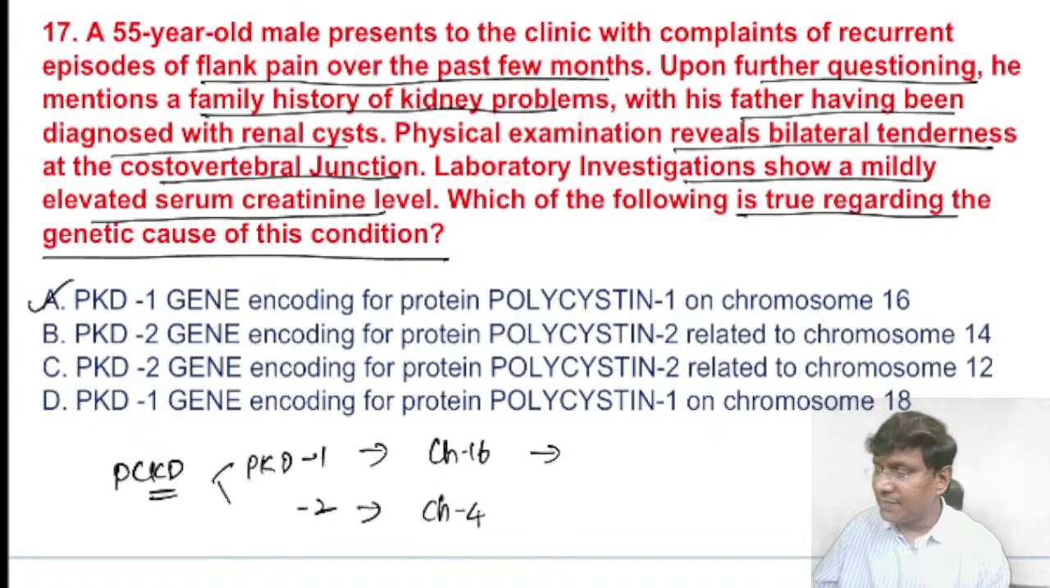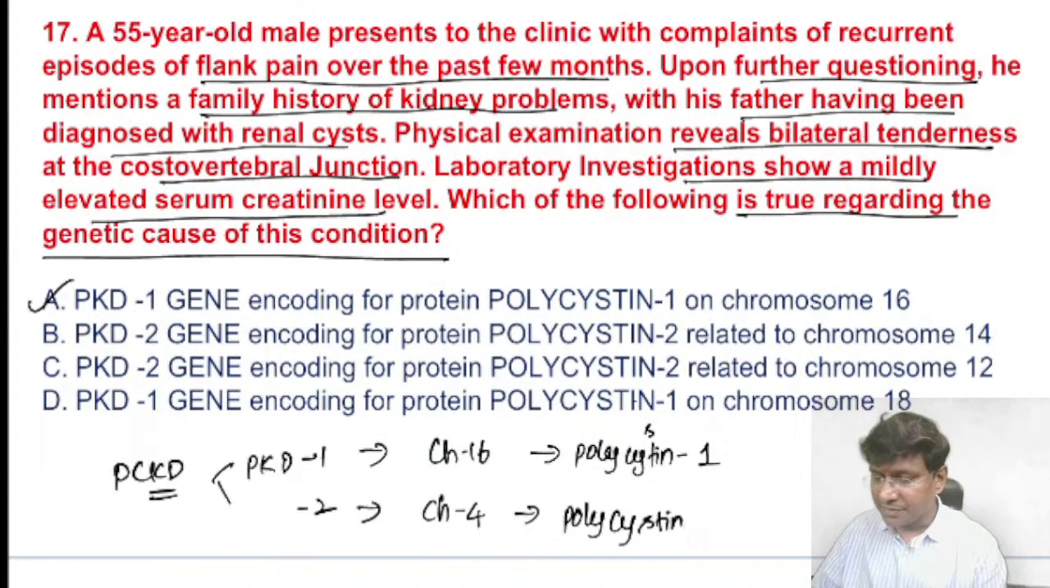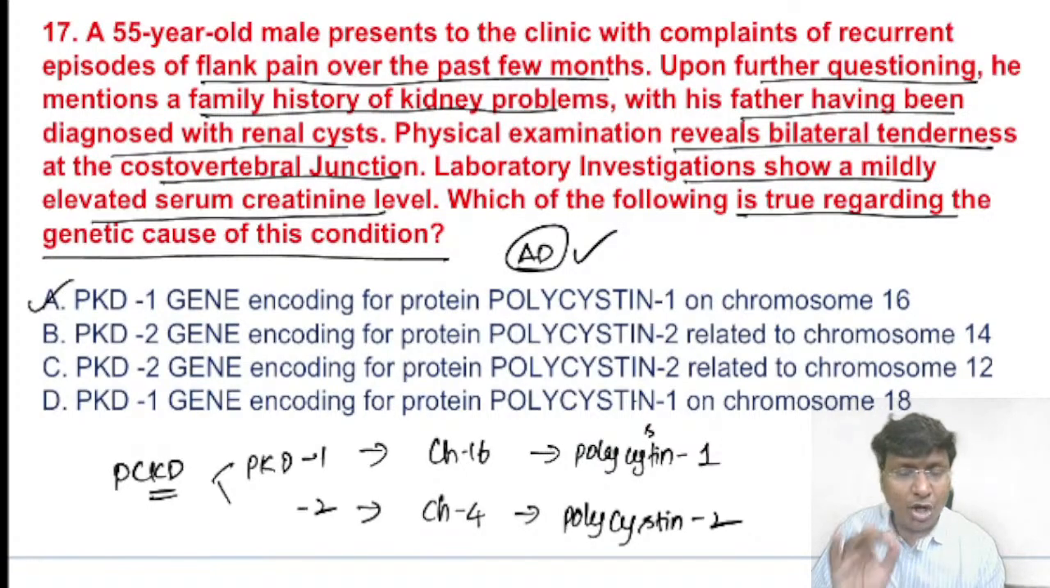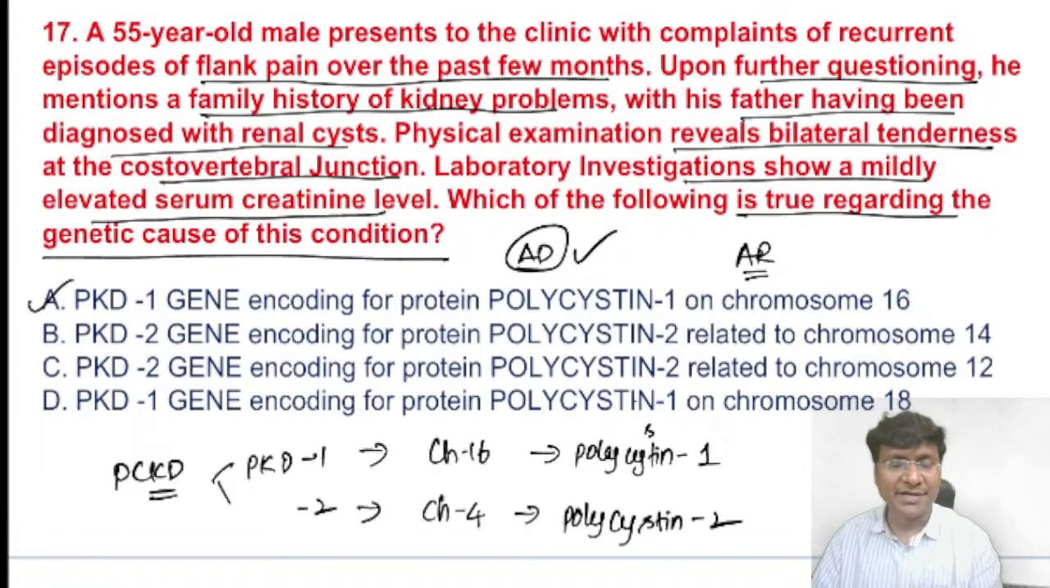The PKD1 gene codes for the protein polycystin 1, whereas the PKD2 gene codes for the protein polycystin 2. Because of these gene mutations, the individual will develop polycystic kidney disease. The type of inheritance in adults is autosomal dominant, whereas in children it is autosomal recessive. Adult polycystic kidney disease is autosomal dominant.